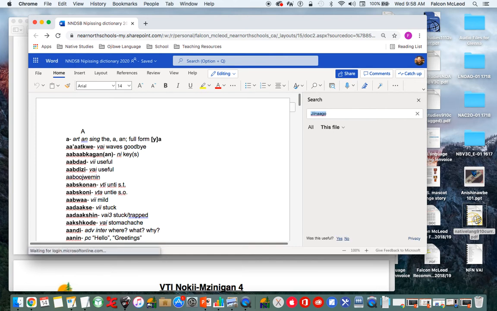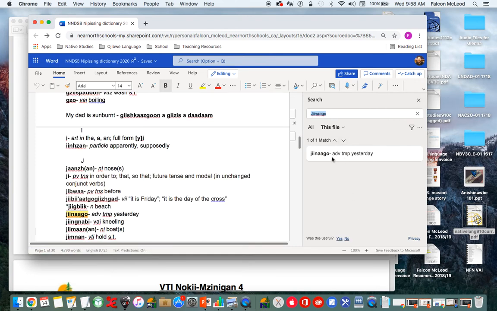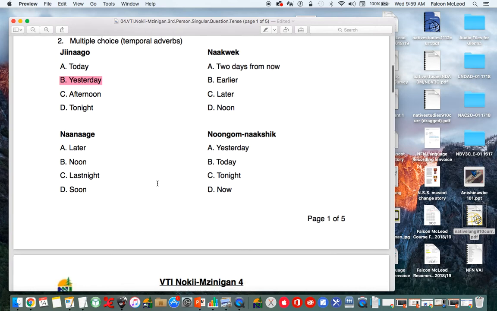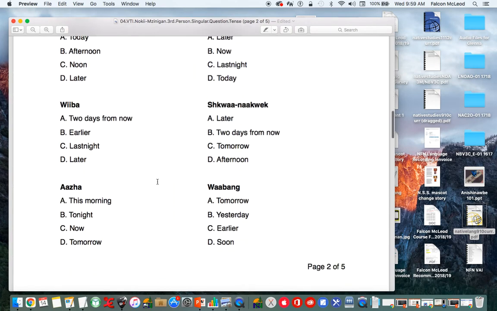So jinaga means temporal adverb meaning yesterday. So the answer is B. Yesterday. Pretty straightforward for multiple choice, and you guys have done this numerous times at this point in this class, so I'm going to leave the rest of these for you guys to do on your own.